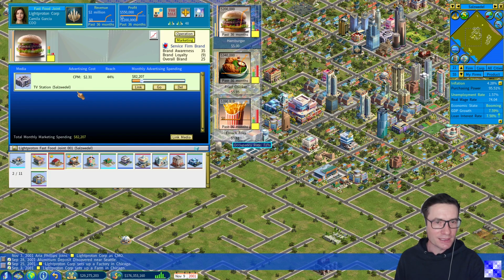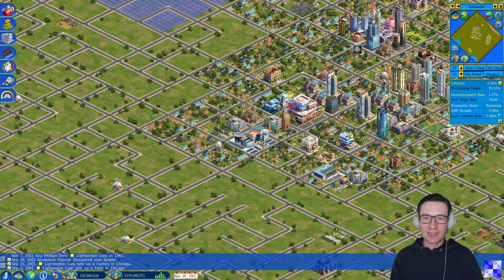We see here already something changed. A budget of 82K was assigned to the TV station in Salzwedel, so immediately on day 1 she got active to improve our brand awareness in the city of Salzwedel. And this way, a fast food chain was set up by us from scratch. Part of the funding of the fast food chain came from what we earned from our coffee house chain. Part needed to be financed and borrowed via debt.